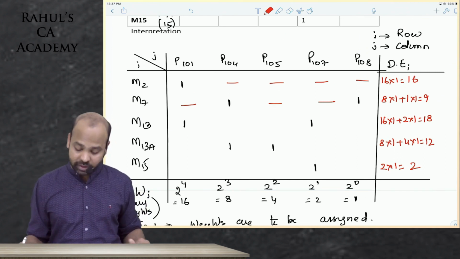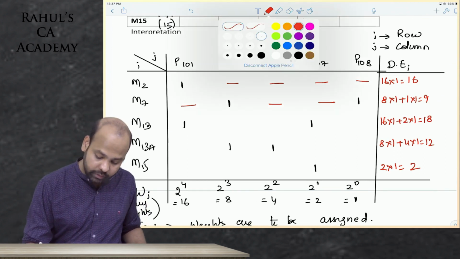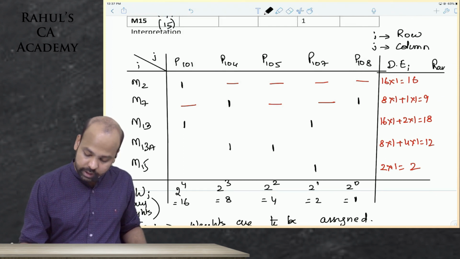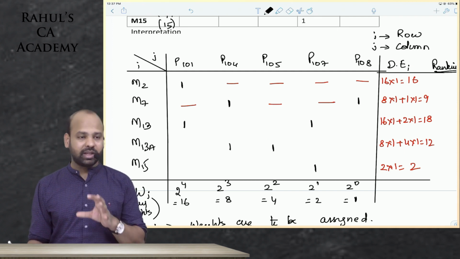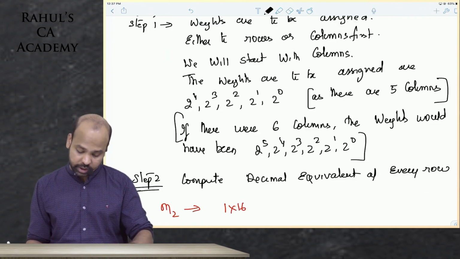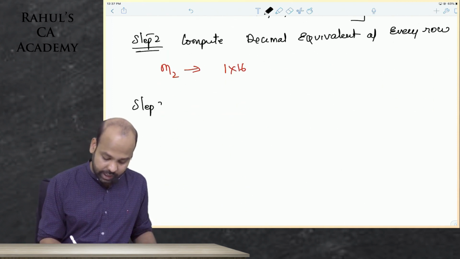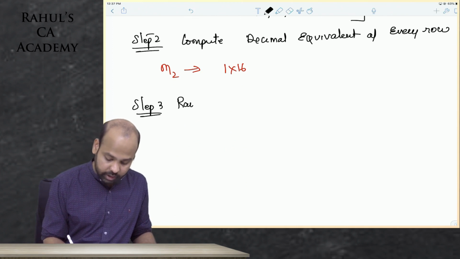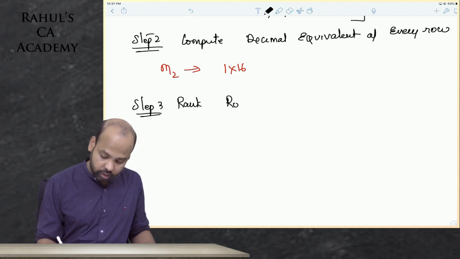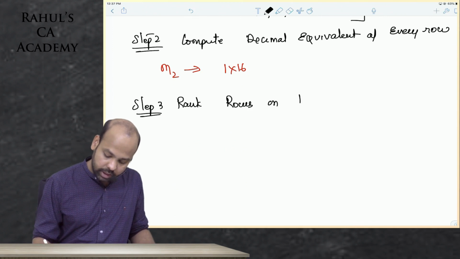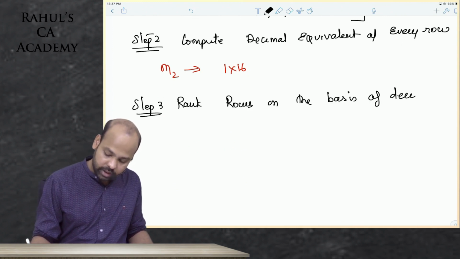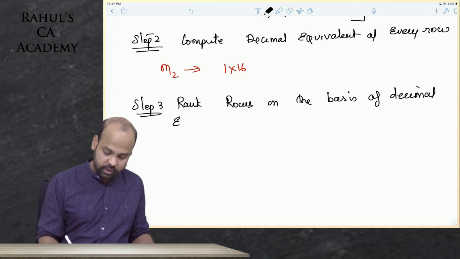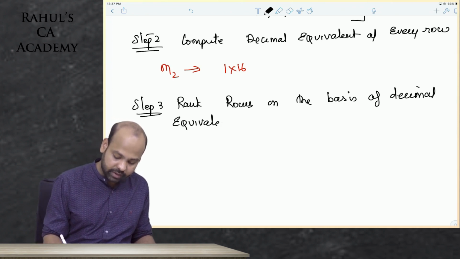Once you compute decimal equivalents, then what you do is you rank them. Whichever has the highest score, decimal equivalent score, should be ranked first. So step 3 is rank rows on the basis of decimal equivalent. Understood sir? We are supposed to rank them on the basis of decimal equivalent.